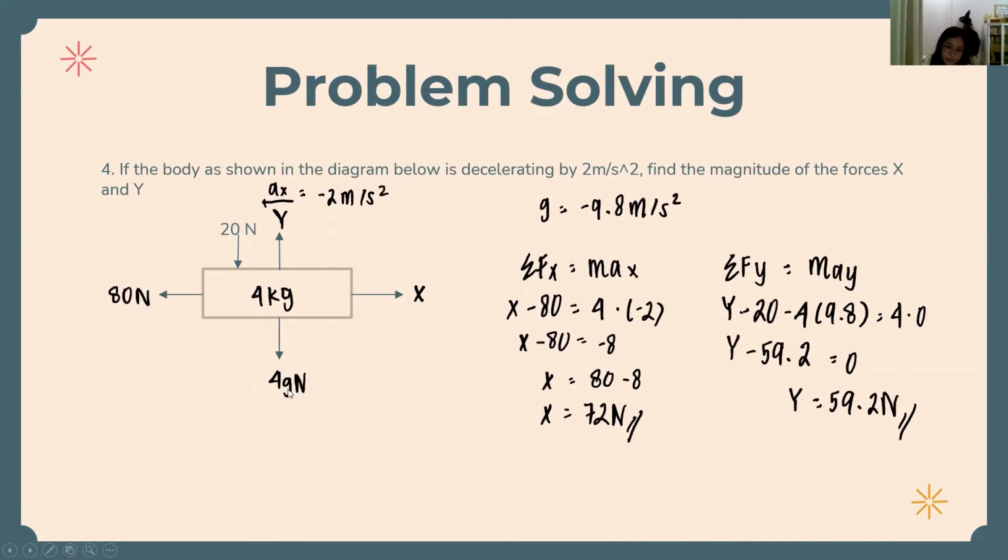As you can also see here, 4g, so 4 times 9.8 equals 4 times 0. It's 0 because it doesn't move up or down, but it moves to the left or right. And then we just do the usual math again. So this one equals negative 59.2, and so y equals 59.2 newtons. So those are the answers.